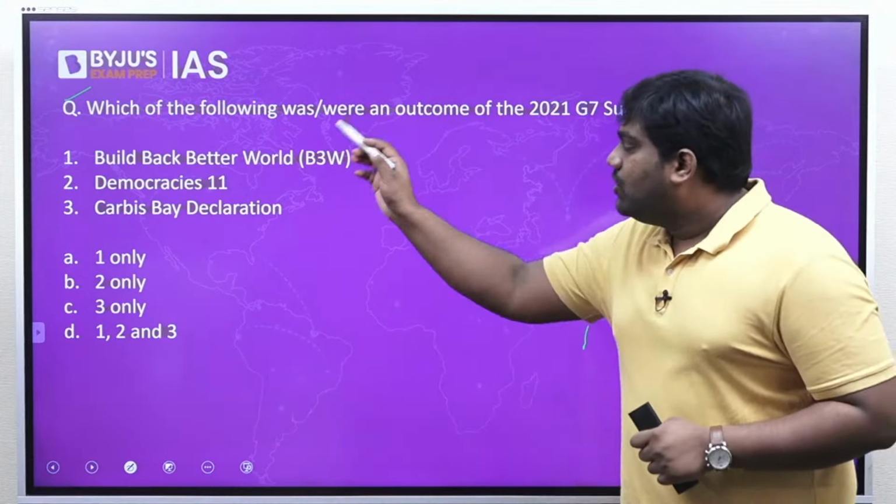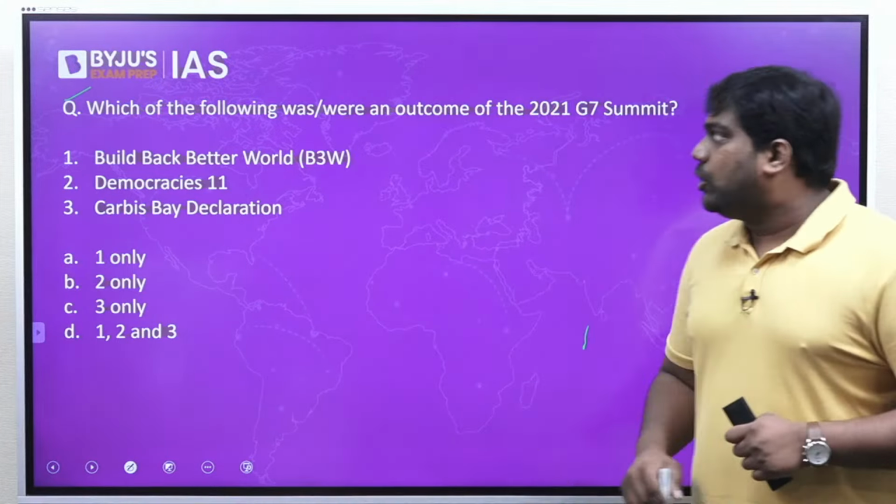The next question, which of the following was or were an outcome of the 2021 G7 summit? Was it the B3W initiative, Build Back Better World, Democracy's 11, or the Carbis Bay Declaration? Which of these initiatives were brought out or launched or announced at the G7 summit that was held last year? See, last year, the G7 summit was hosted by the United Kingdom at a place known as Cornwall.